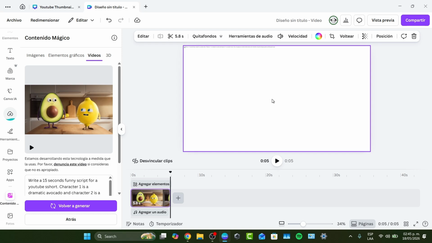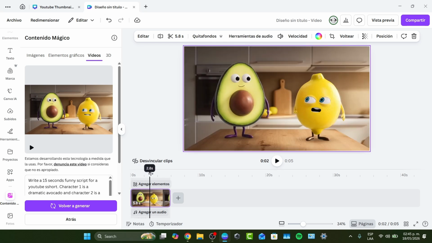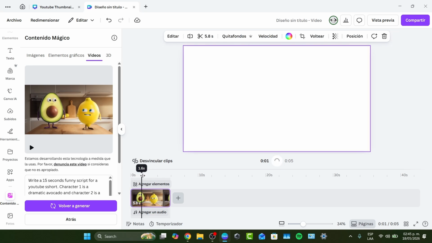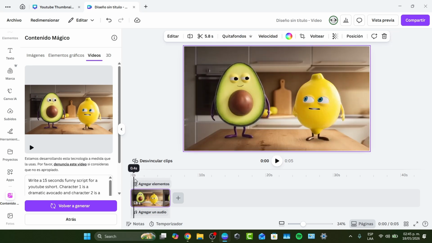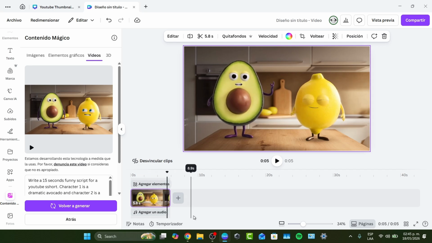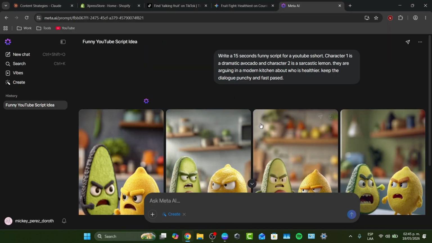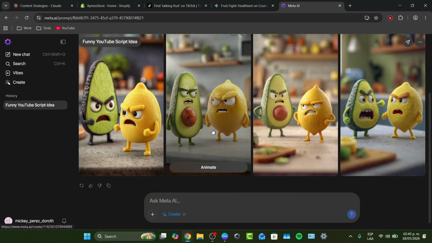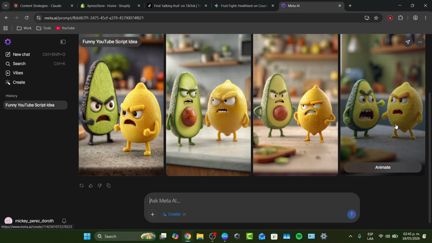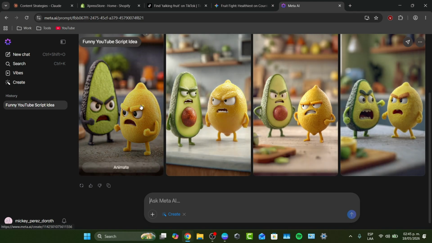The only problem if you're using Canva is that it has really basic element generation, so it doesn't look bad, but if you want something a little bit more professional than that, I think we can try out Meta AI. Meta AI does a really more awesome job, and it gives you a preview of how it's going to look at the beginning.